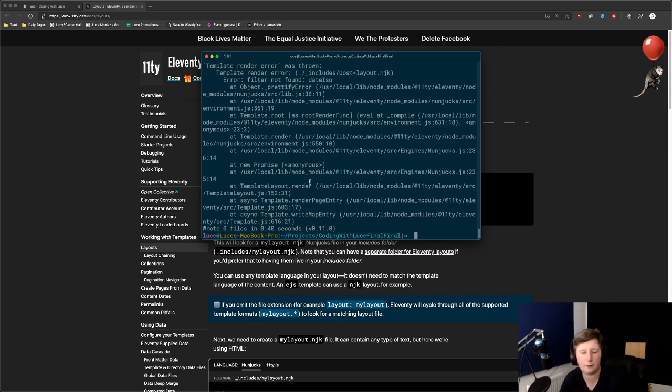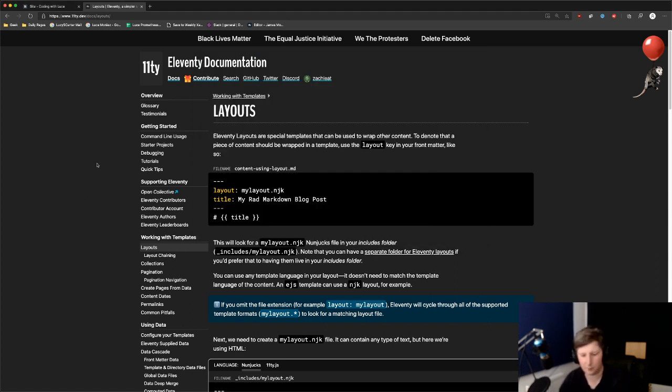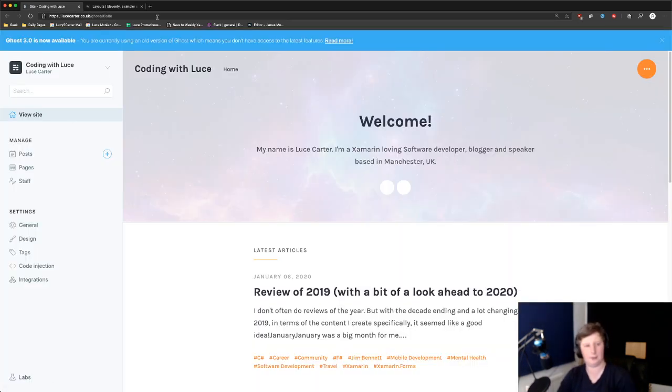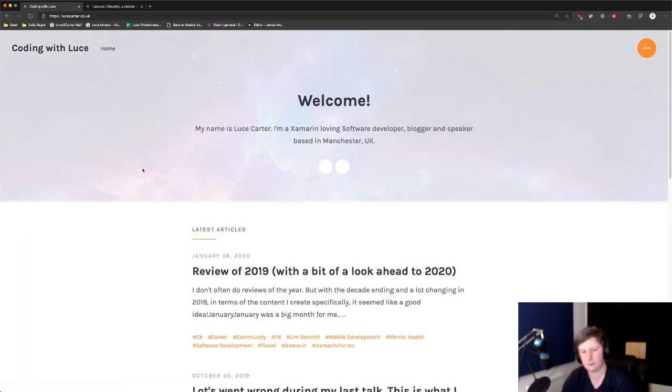Nope. Filter not found, date ISO. Okay, so we're getting ahead of ourselves here. Surprise, surprise. This is what happens when you try and lift and shift. This isn't even lifting and shifting this blog. This is lifting and shifting previous, but it broke, so I deleted it to start again.